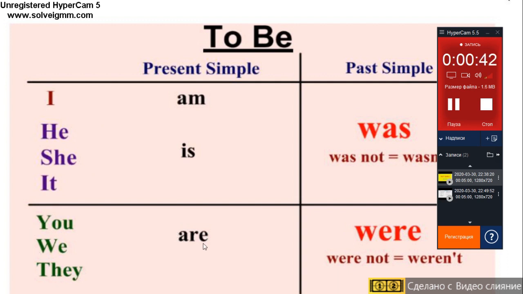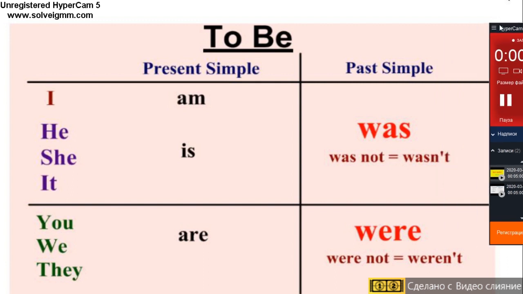Now, in the part named past simple, you can see that am and is are transformed to was, and are is transformed to were.